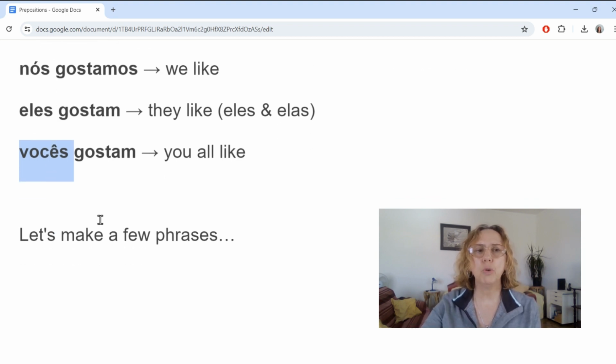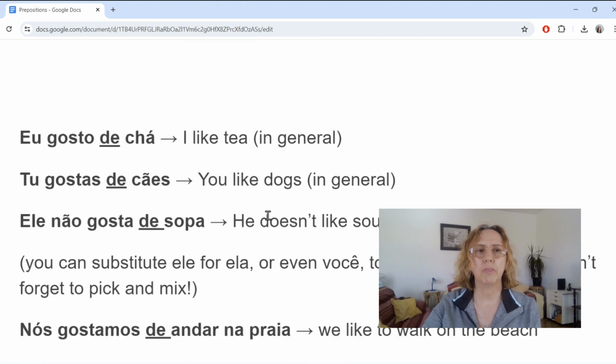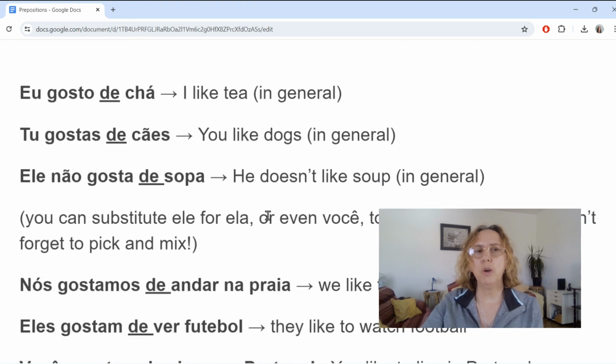So let's make a few phrases. Eu gosto de chá. Now note that I've put in general. I'll get back to that later. Tu gostas de cães. Ele não gosta de sopa.